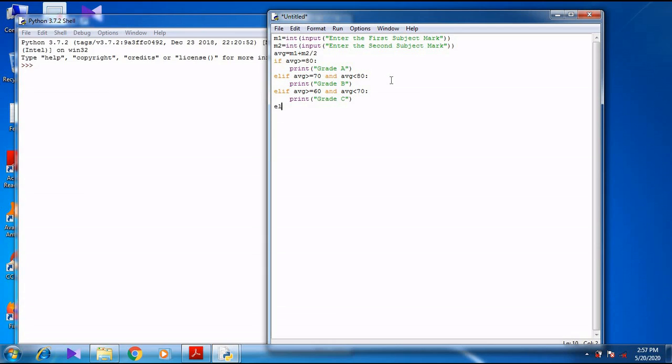Elif average greater than or equal to 50 and average less than 60. So colon is very must. Print grade D. So last else statement, colon, print grade E.